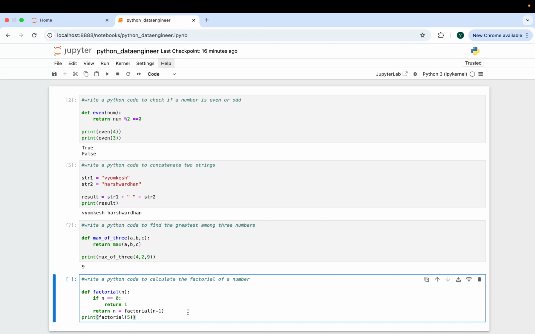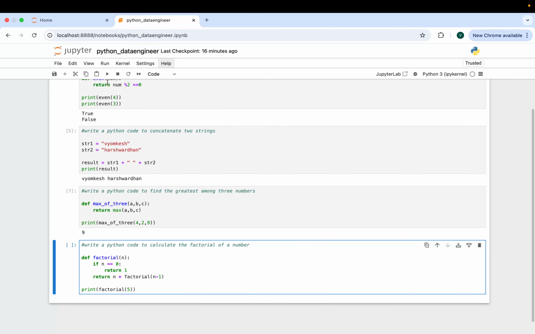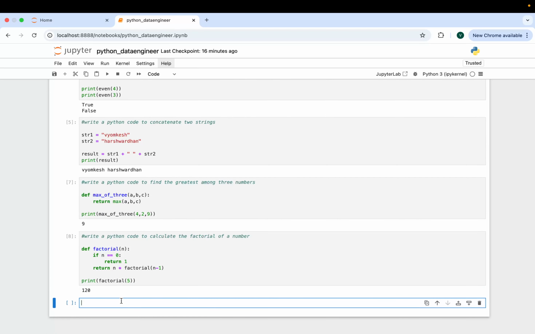We'll see here. Yeah, so we can see this has already given 120 for the factorial of 5.